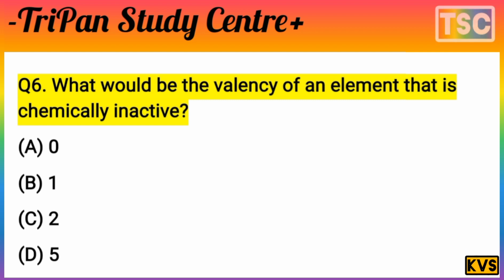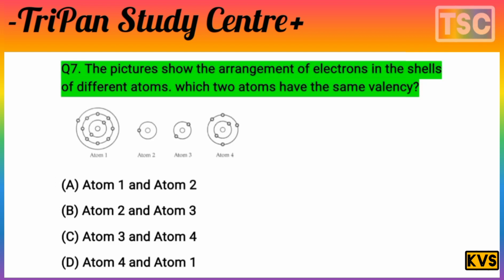And let's see the next question here. Next question on your screen. The picture shows the arrangement of electrons in the shells of different atoms. Which two atoms have the same valency? You know that question is very interesting. In the picture on your screen, the atoms are different, and two of them are the same.